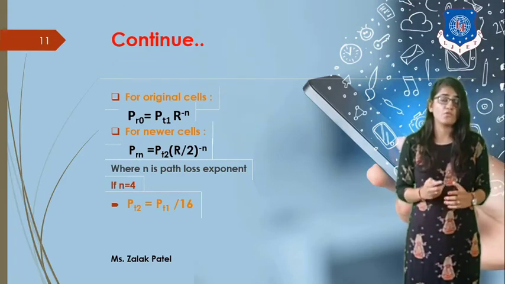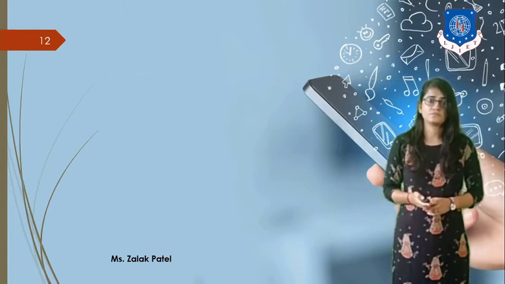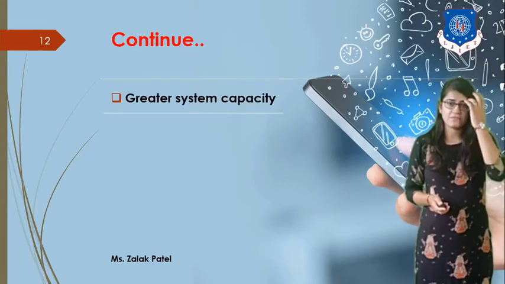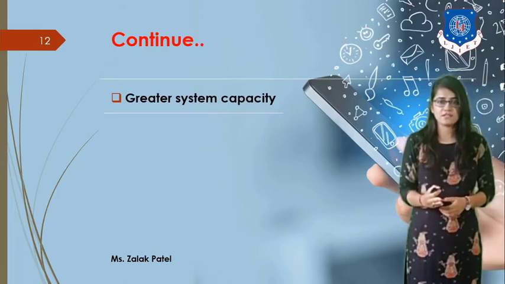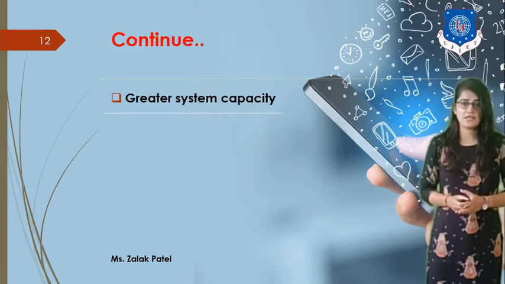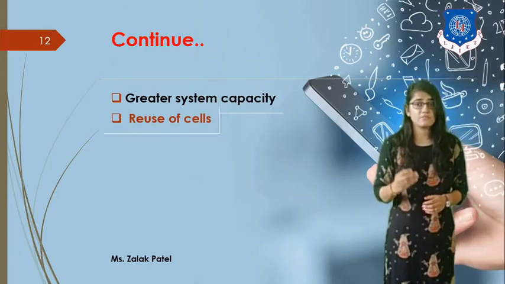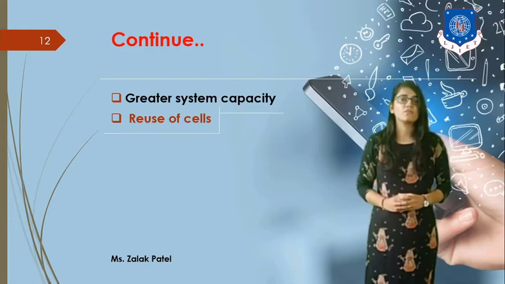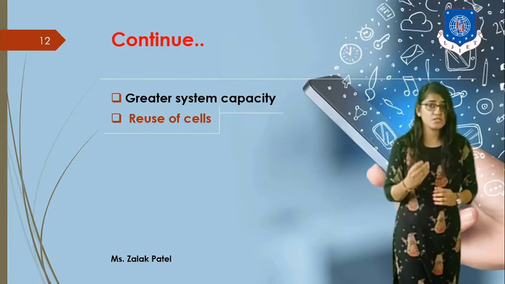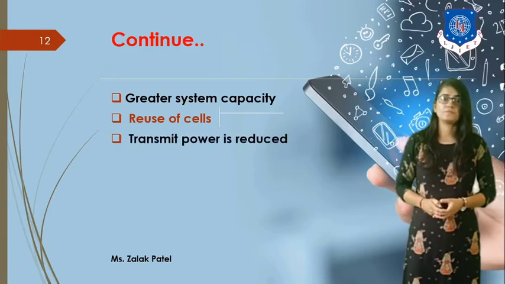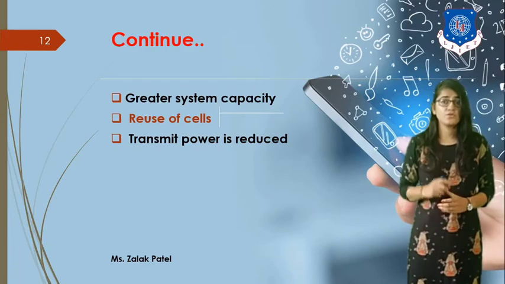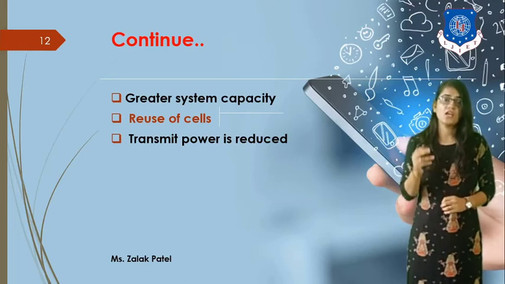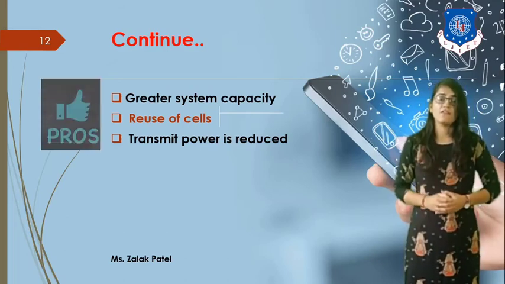Now let's see in detail the pros and cons of this. First, let's see the advantages of cell splitting. It offers greater system capability, meaning the capacity of the system increases. Then reuse of cells is possible because the larger cell is divided into a larger number of smaller cells, so we can easily reuse cells in this particular network. Obviously the transmitted power is reduced, which we already saw in the case study, where transmit power is divided by the factor 16. These are the advantages of cell splitting.